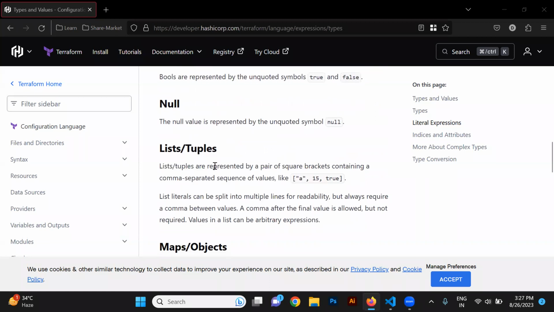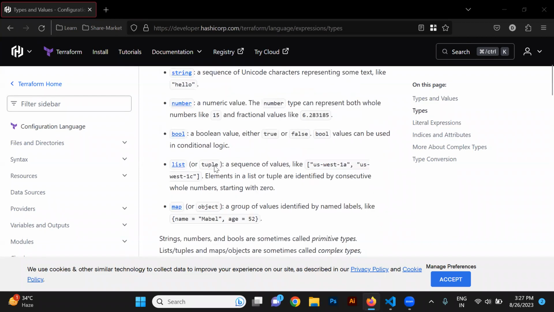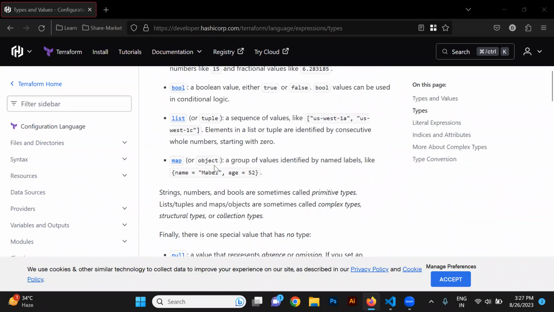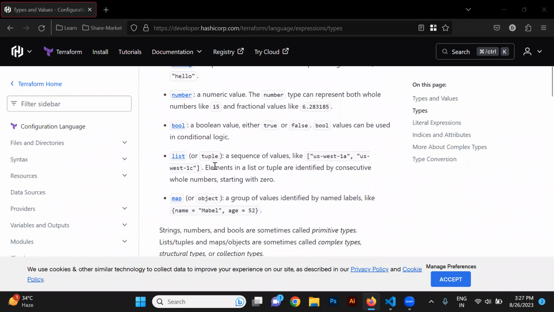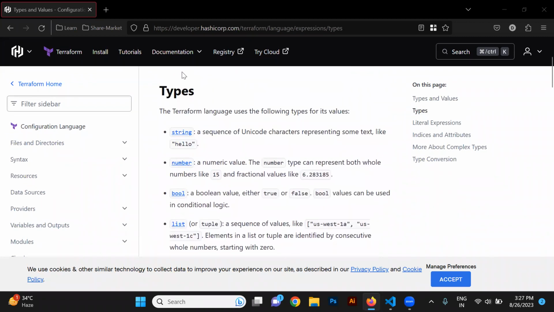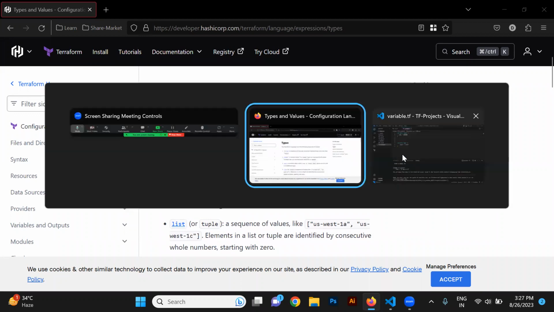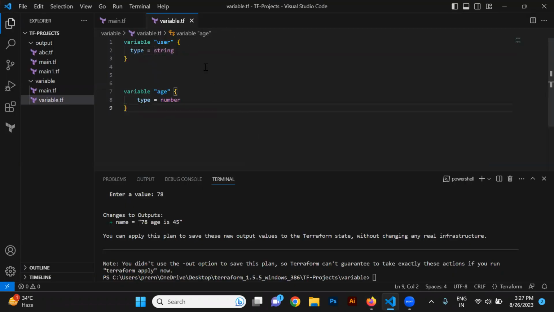So this way there are a lot of types available. We are going to check one by one all the types of variable. Okay. So this way we are going to define what type we are going to use. If we define number, then it will take only a number as the parameter. But we have defined strictly that it will be string, so whatever the age is, it will be in string form and everything will be accepted inside this, right?